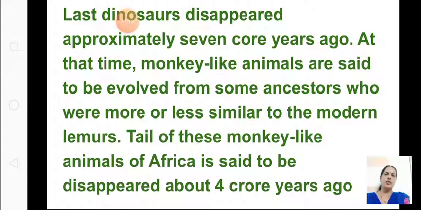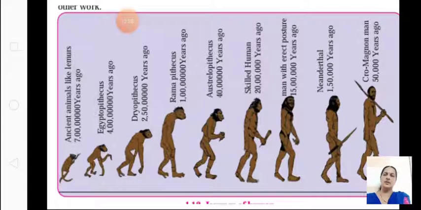Then 4 crore years ago what had happened? The tail of these monkey-like animals, which are similar to modern lemurs, started disappearing. After that, we can jot it down in a table. So you can see the figure of this. Just go through the figure.